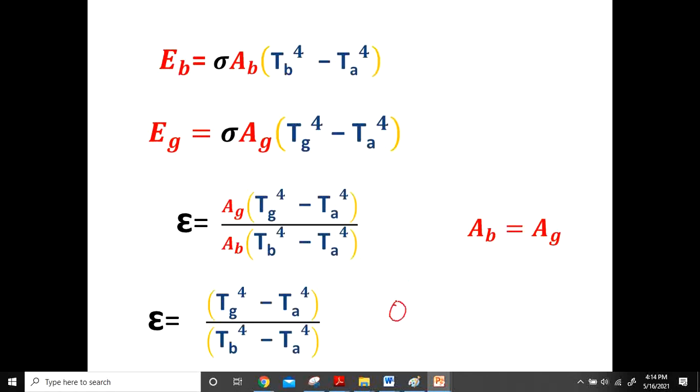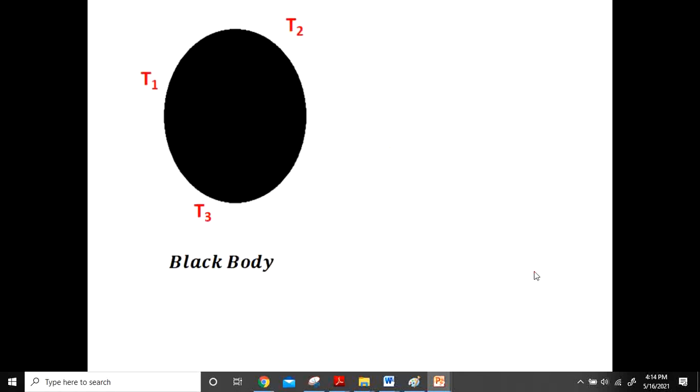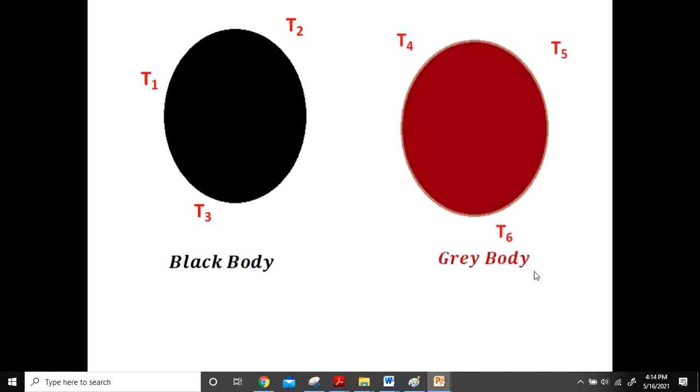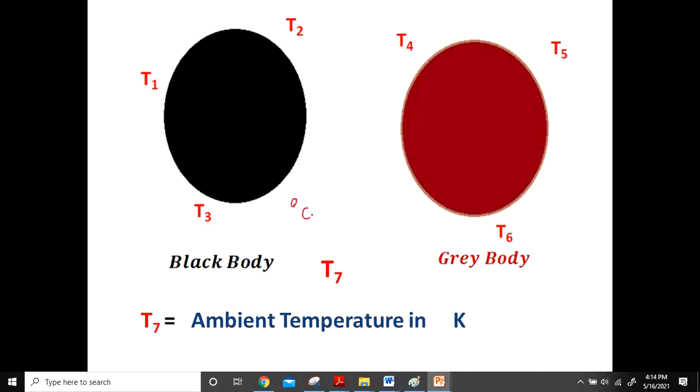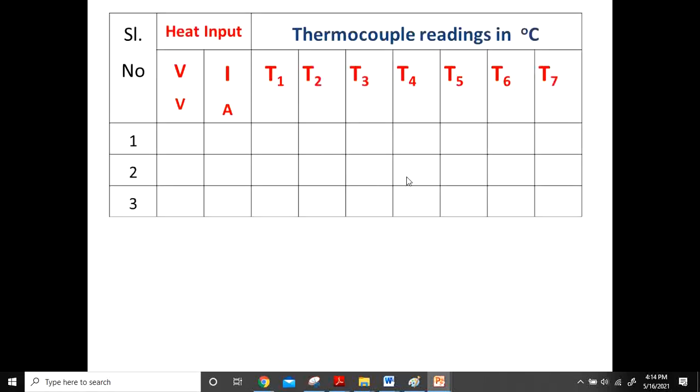This value comes around 0.82 to 0.84. In the experimental setup, you take the average temperature. Consider three temperatures T1, T2, T3 for the black body. Similarly for the gray body, consider T4, T5, T6, and then the ambient temperature T7. Everything must be kept in Kelvin only. Whatever temperature you get in degrees Celsius, add 273 to get it in Kelvin. This is the tabular column.